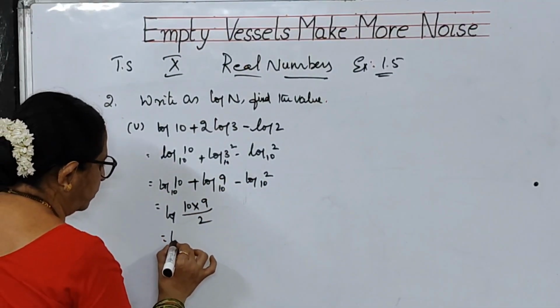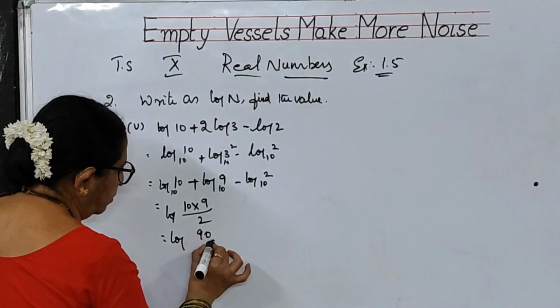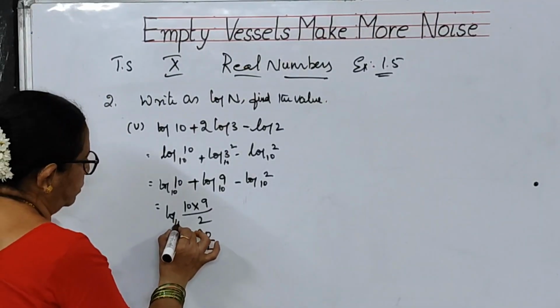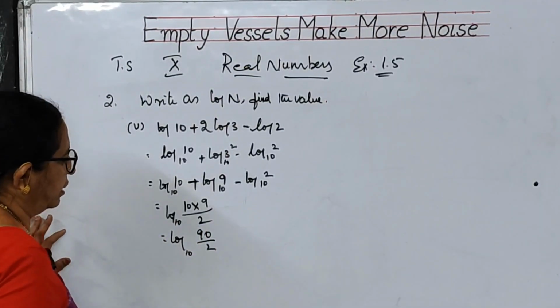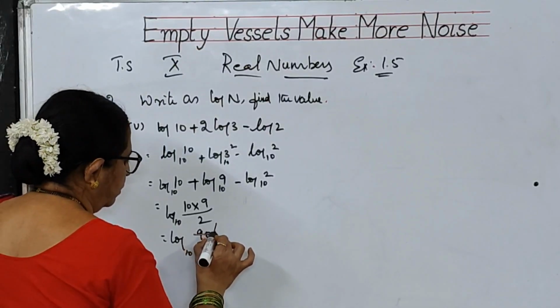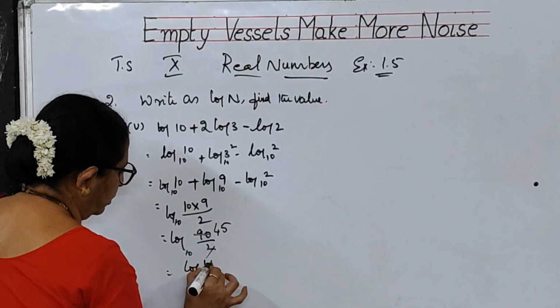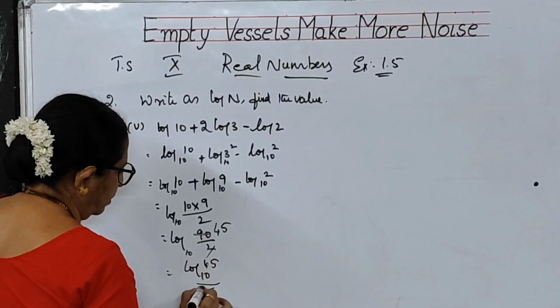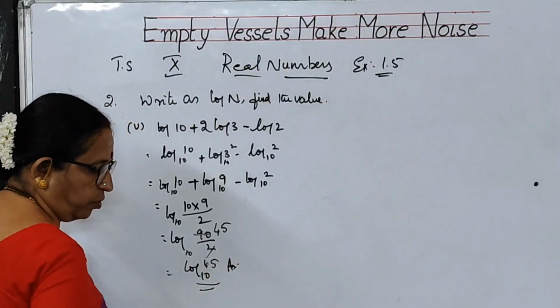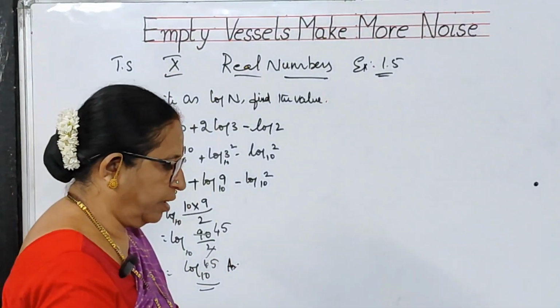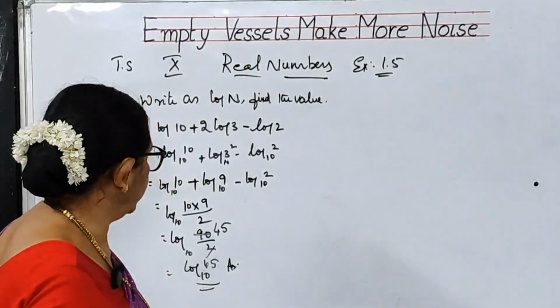So how much are you getting, children? Log 90 by 2 to the base 10, of course. 2 5s are 10. So what are you getting? Log 45 to the base 10. Log 45 to the base 10 is the answer for it.